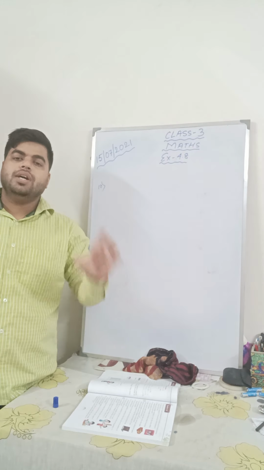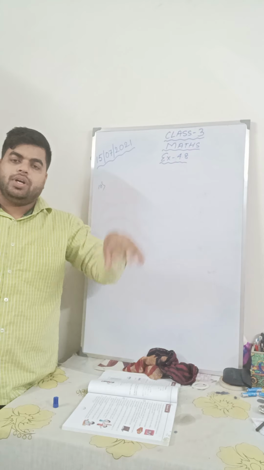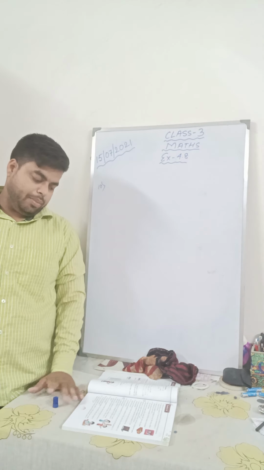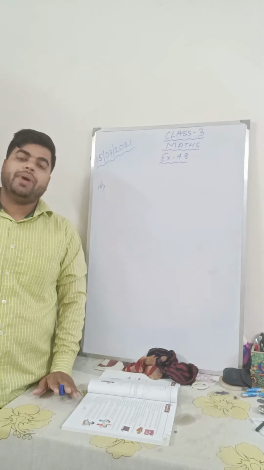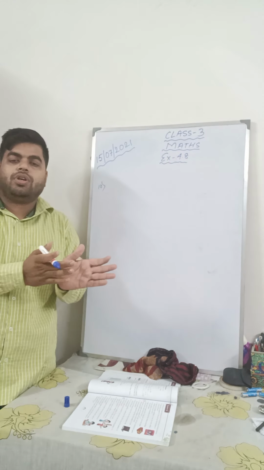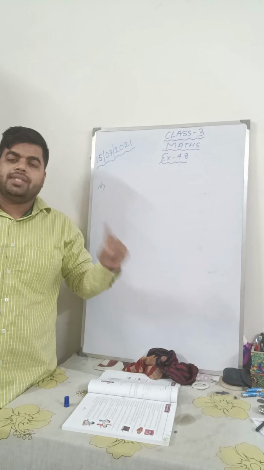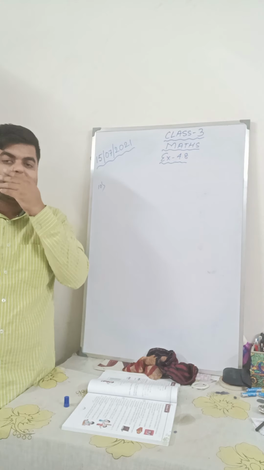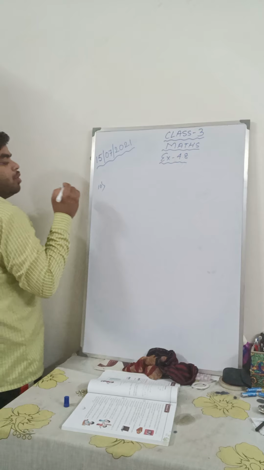So how many tins can be packed in 75 such boxes? So if there are 75 boxes and in one box there are 50 tins, how many tins can be packed in 75 boxes?